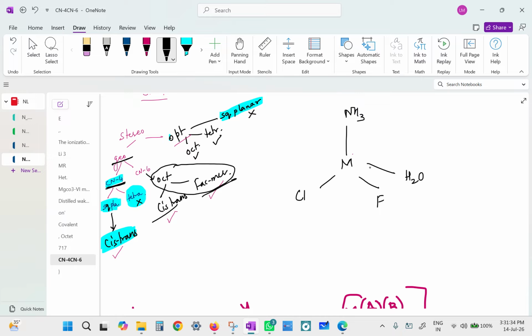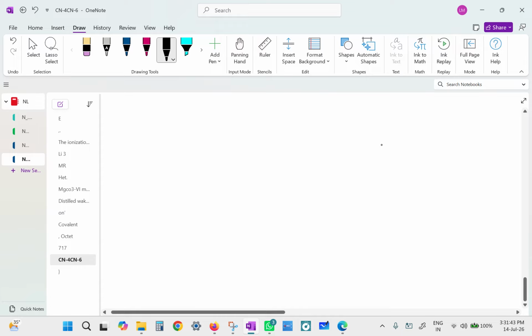Okay. So let me give you some background about what is optical activity. Shall we? Yes, Miss. So what is optical activity? First of all, we will understand the term.